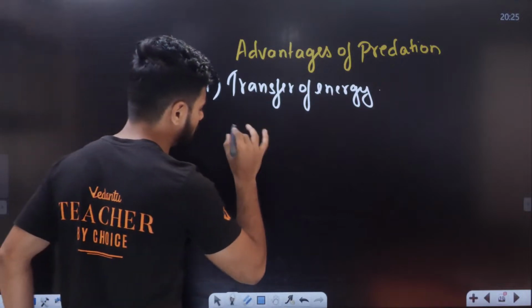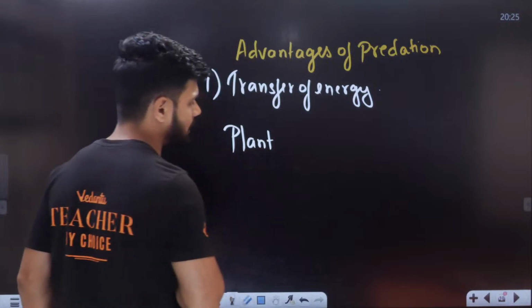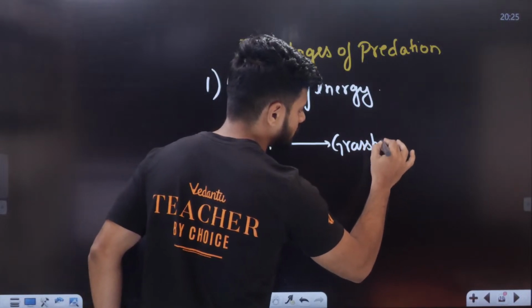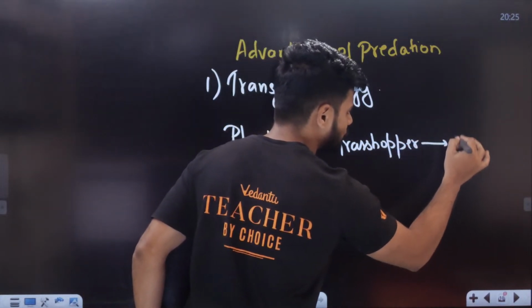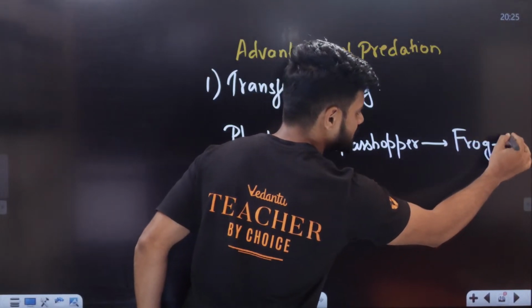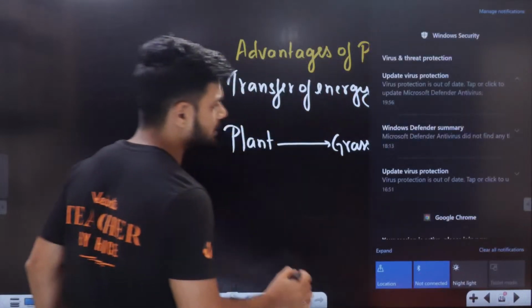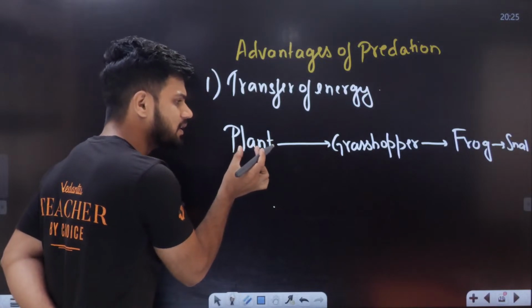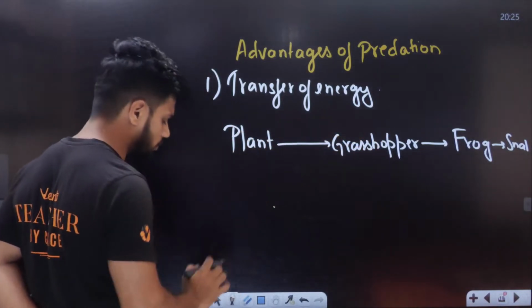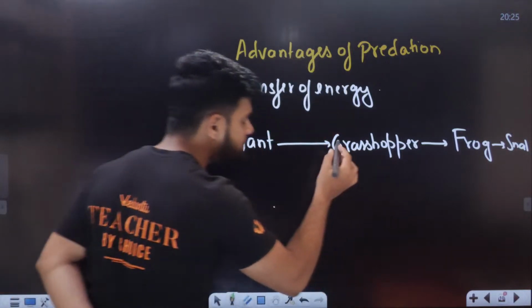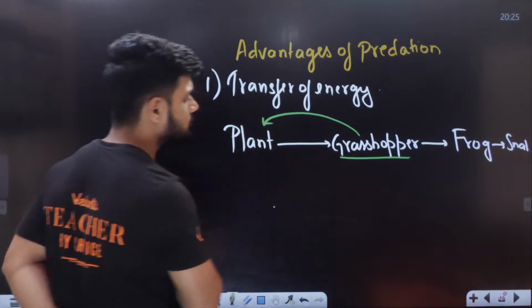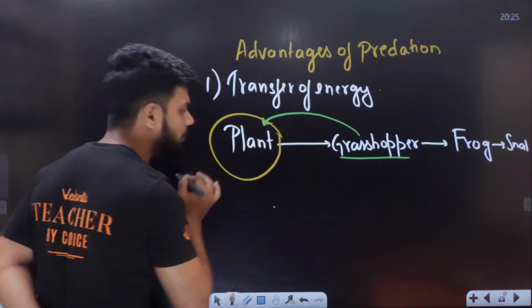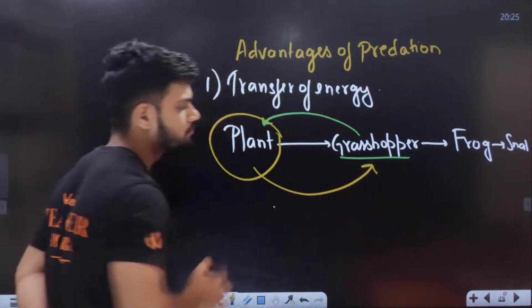For example, let's say here I have a plant. This plant is eaten by a grasshopper. This grasshopper is eaten by a frog. This frog is eaten by a snake. Now students, tell me, if this grasshopper does not eat this plant, would there be transfer of energy from plant to grasshopper? Absolutely not. Just because this grasshopper is eating the plant, all the energy present inside the plant is now transferred to the grasshopper. Yes or no?